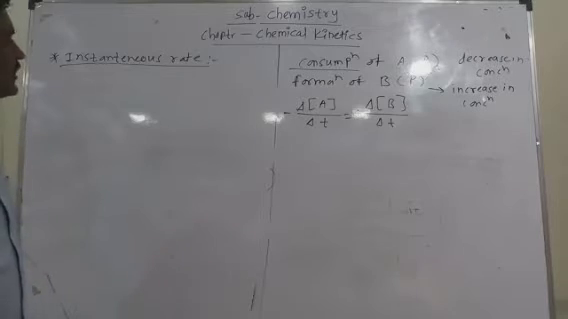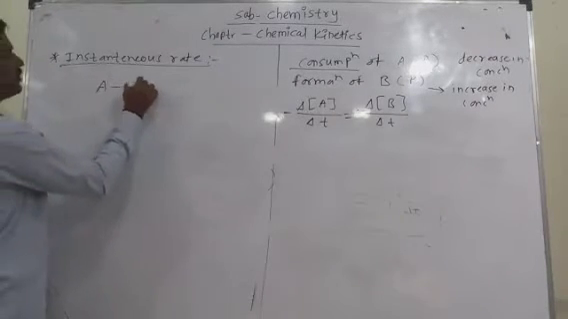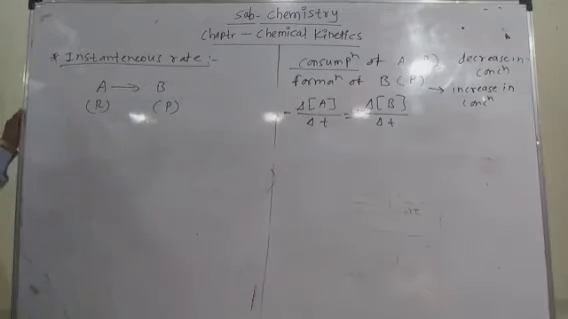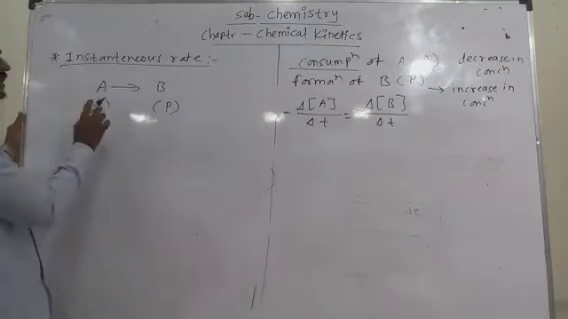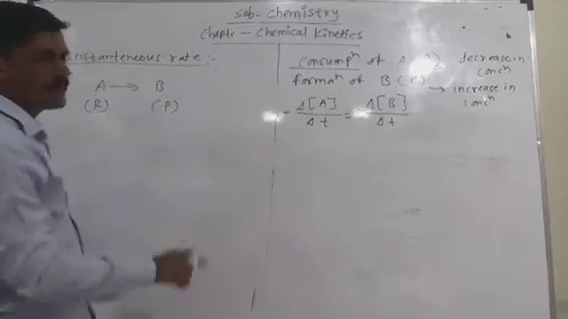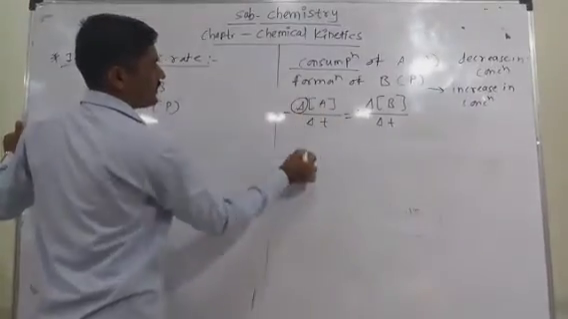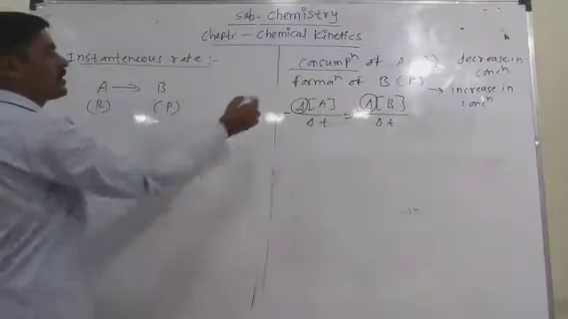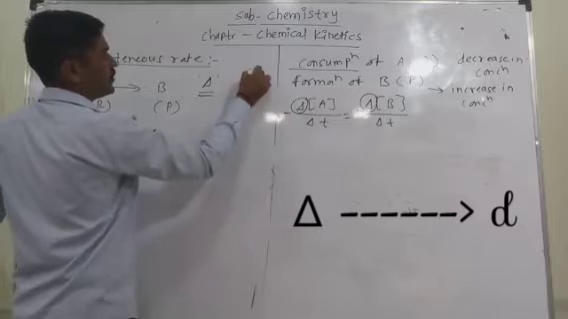In the instantaneous rate of reaction, consider the example again. A is converted into B. A is the reactant, B is the product. Consider the same example for the instantaneous rate. But the instantaneous rate is represented by replacing the delta used in the average rate. The delta is replaced by the derivative d.